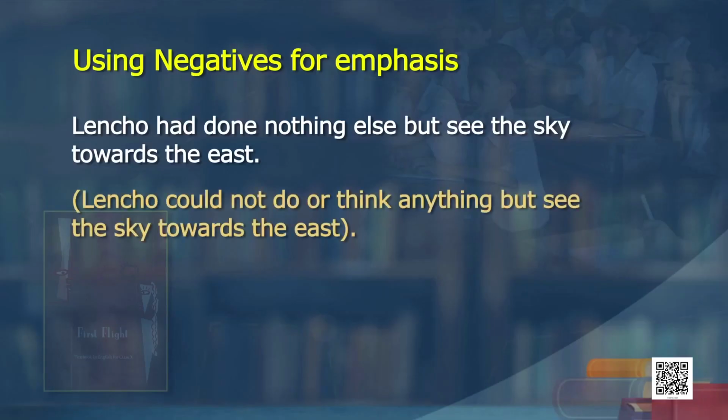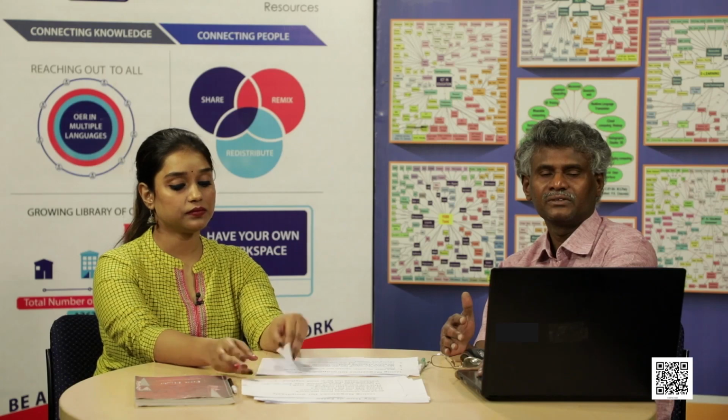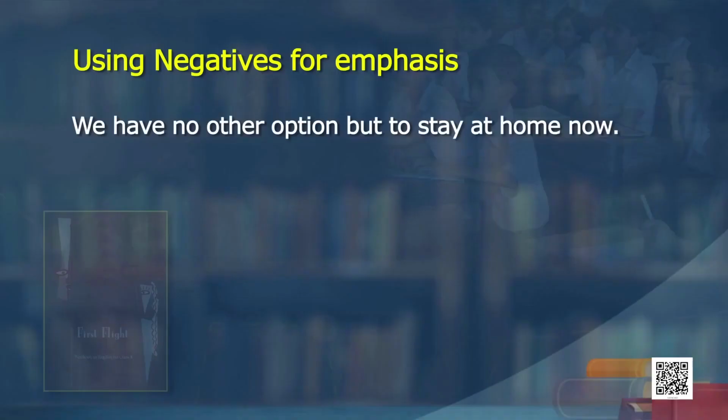Lencho has done nothing else but see the sky towards the east, because there is nothing else to see, it means some hope and there is nothing else to do. This means Lencho could not do or think anything but see the sky towards the east. Fine. Now, next one, we have no other option but to stay at home in the current situation.